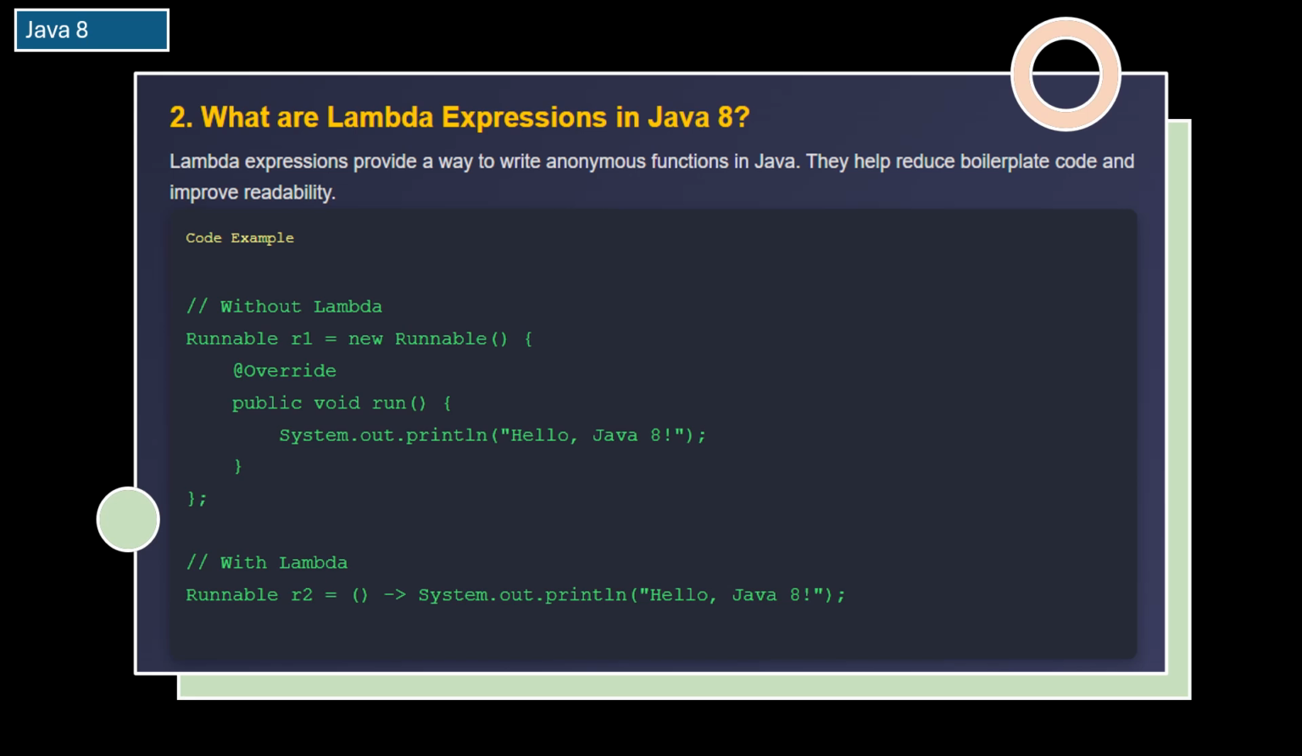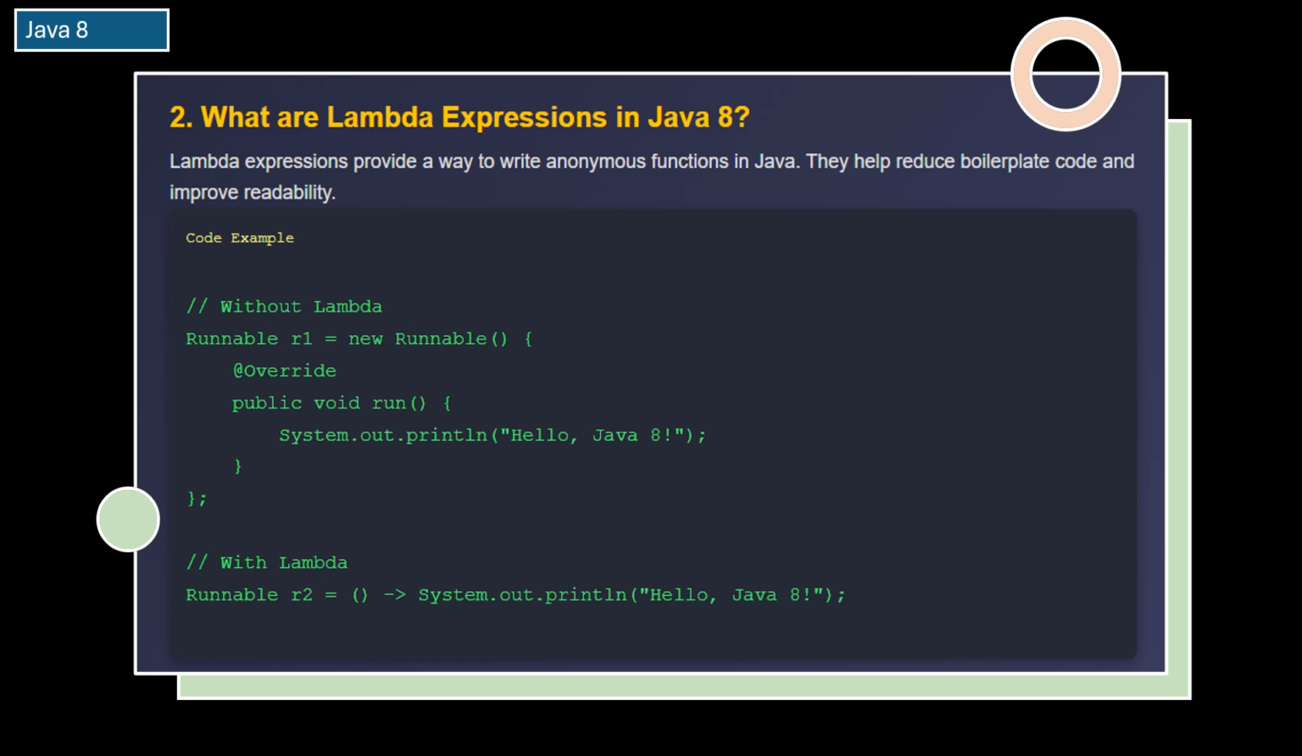Before Java 8, if you wanted to run some code in a separate thread, you had to write a lot of lines. Even for something simple like printing a message, you had to create a class, override a method, and then write your logic. This made the code long and repetitive. Java 8 introduced Lambda expressions to make this process much simpler.